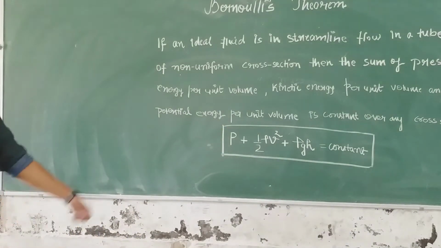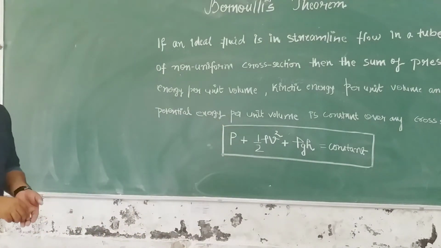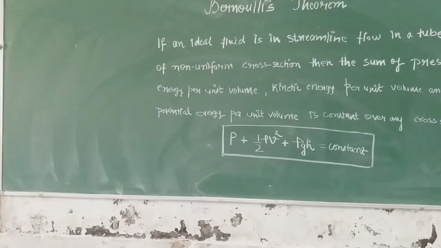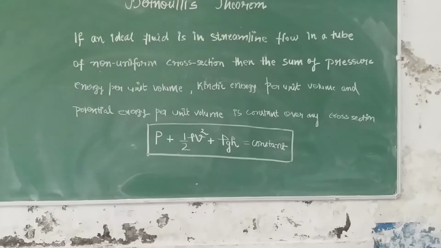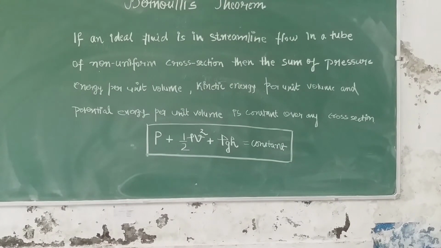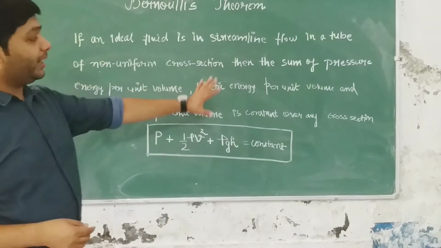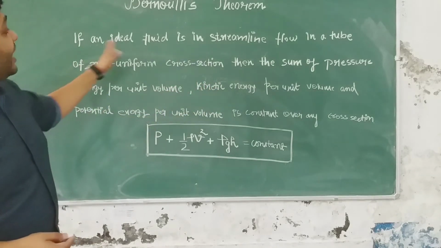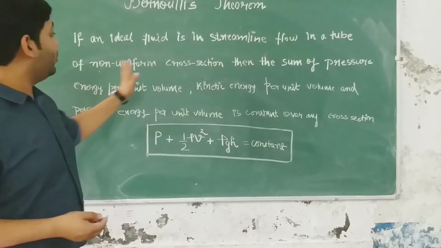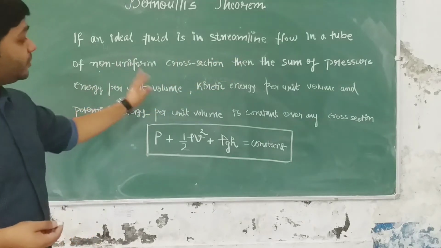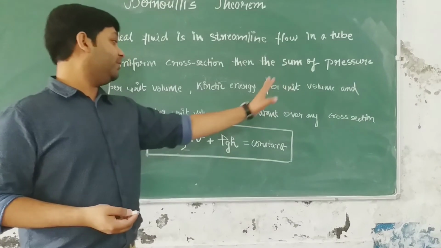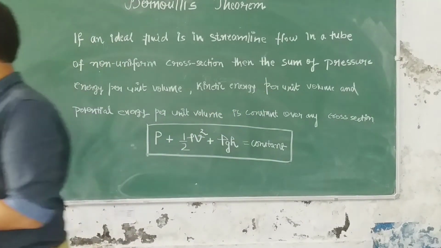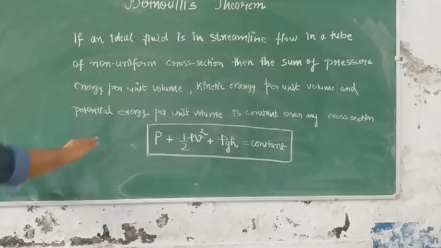Please write it down and then we shall do the derivation for Bernoulli's theorem. Sorry, the camera was slightly tilted. Now I think everything is visible. If an ideal fluid is in streamline flow in a tube of non-uniform cross section, then the sum of pressure energy per unit volume, kinetic energy per unit volume and potential energy per unit volume is constant over any cross section. I hope everything is written. Now we shall see the derivation of this equation.